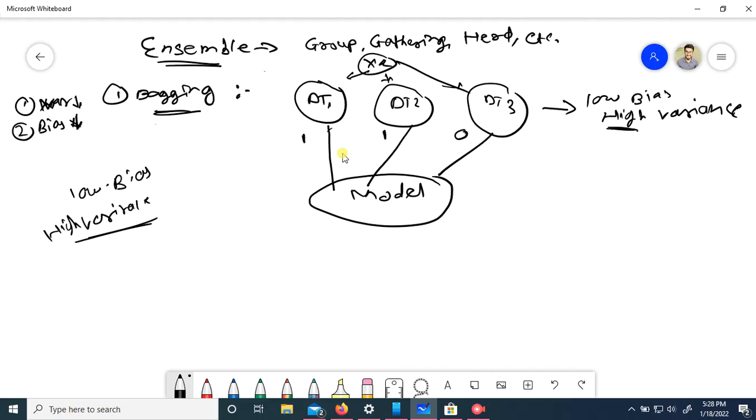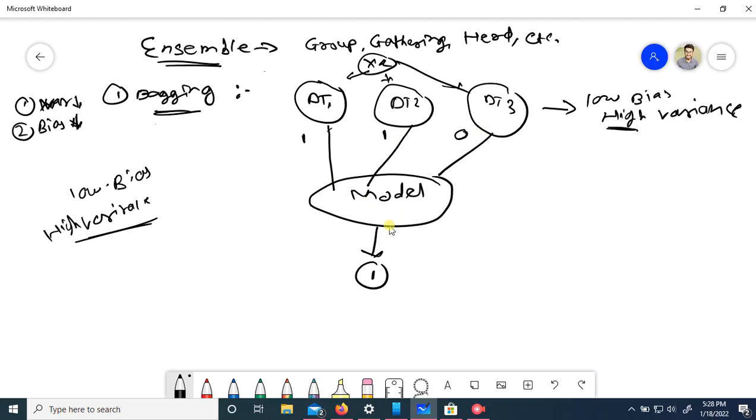In our final model, the majority is 1. Two classes are saying 1 and one is saying 0, so the final output is going to be 1 definitely.